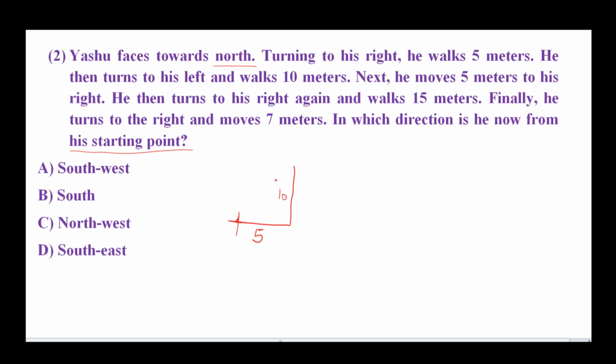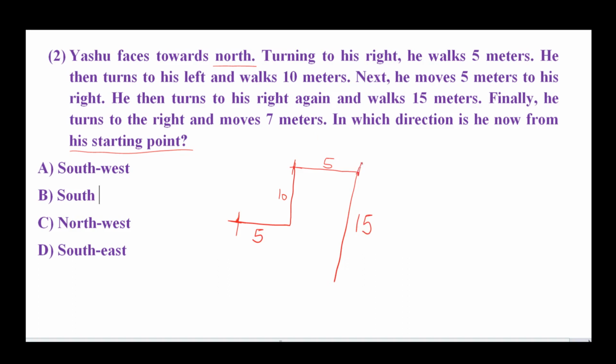Next, he moves 5 meters to his right. So now he is in the north direction and he moves 5 meters to his right. From north is our right side, and he moves 5 meters. Then he turns to his right again and walks 15 meters. We make a basic diagram at this point, then he is in the east direction. So according to the question, he turns to his right again and walks 15 meters. From east, the right is downside. This is 15 meters.